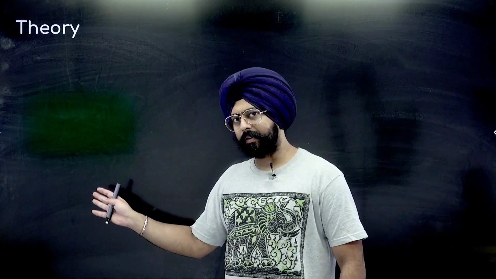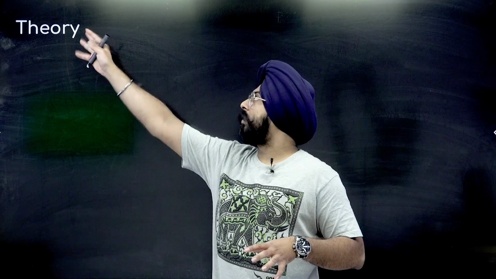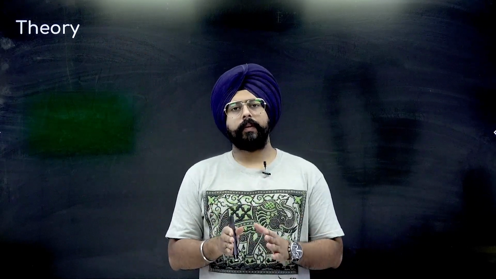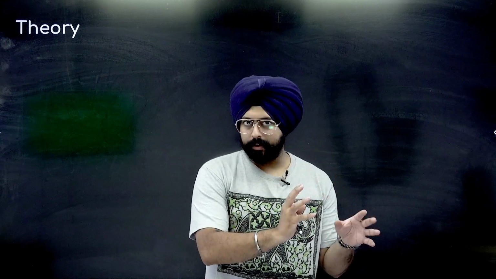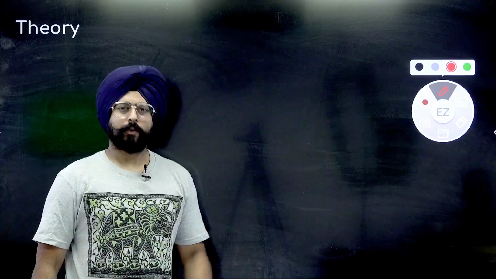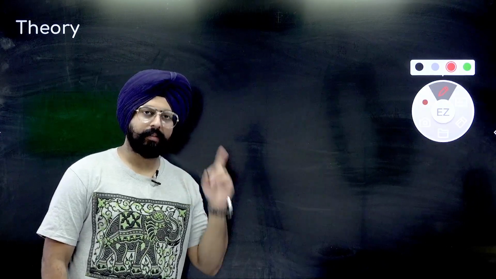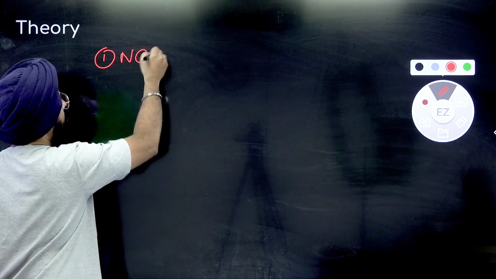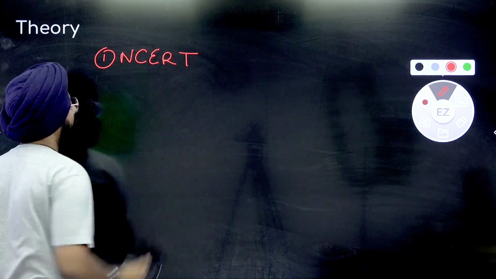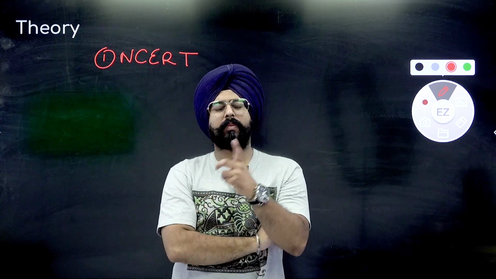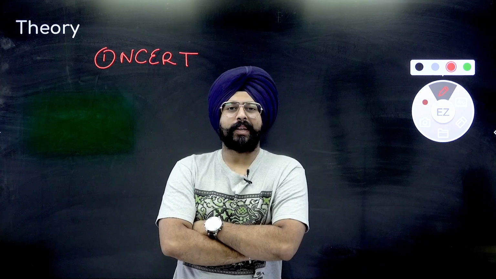Now let's try to understand where do we do the theory part from. See, first of all, in physical chemistry, theory is only 20% of your task. 80% of your task is about practicing that theory. So the first thing that is important for us in theory is NCERT. Definitely read the NCERT of all of the chapters that I've shown you. Now you'll be saying, sir, but few of those chapters have been removed from NCERT. Where do we study that from?